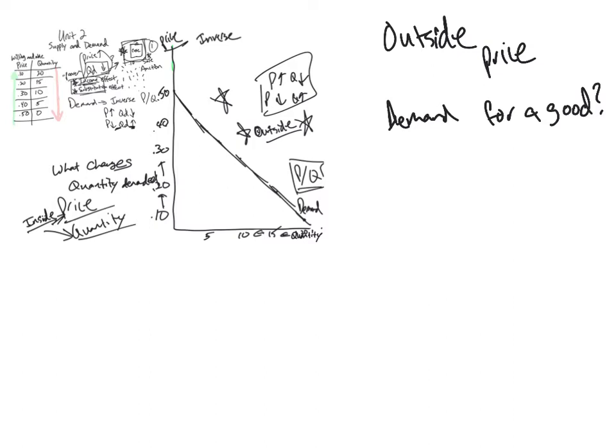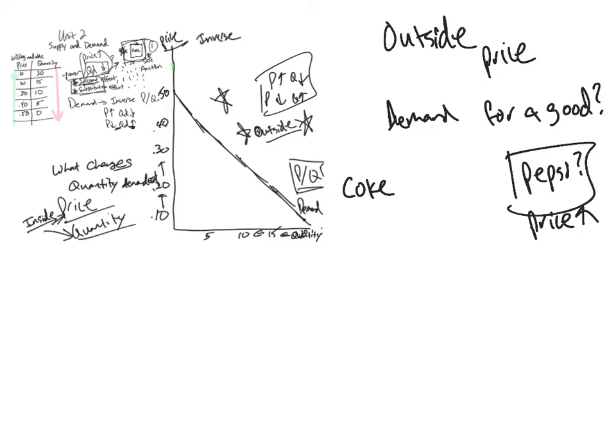Well, let's think of something. Let's use our Coke example. So what might change your demand for Coke even though price is remaining constant? Price is fixed, let's say. All right, well, what if something about Pepsi changed? Okay, what if Pepsi became more expensive? So what if the price, not of Coke, but of Pepsi went up? What do you assume is going to happen to Coke if the price of Pepsi goes up?